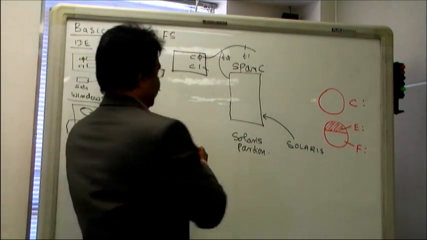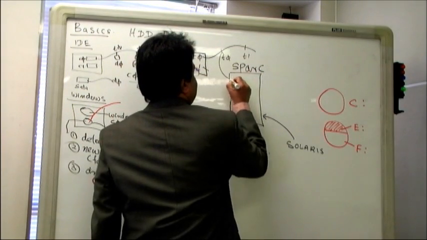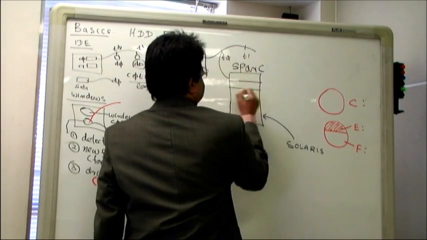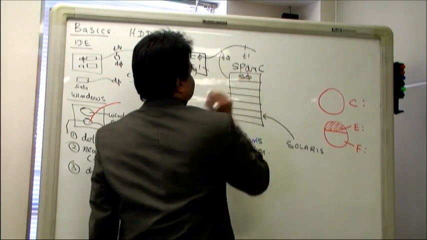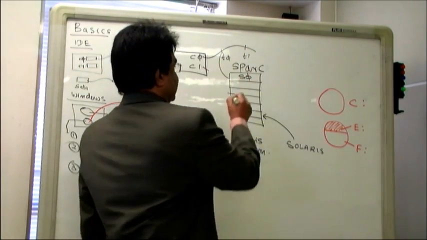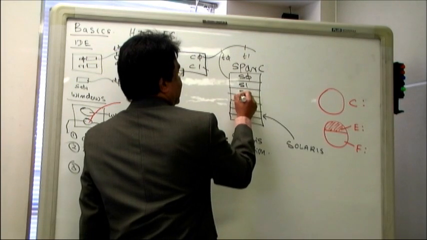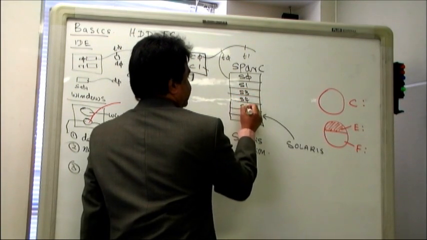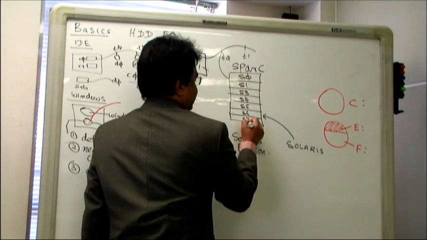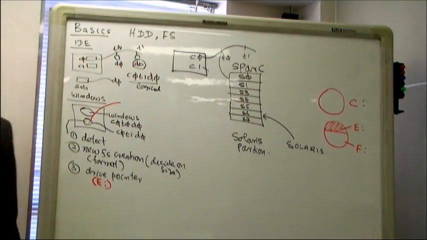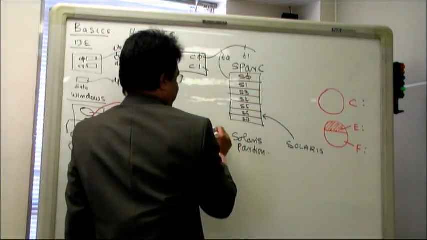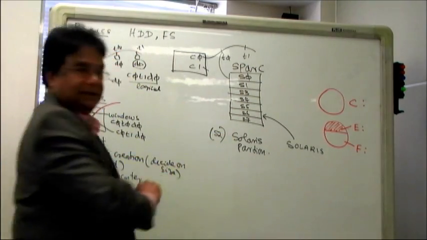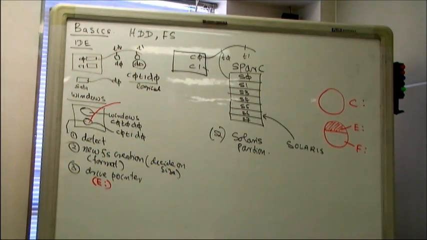And that partition can be divided into, in SPARC, 8 slices. Those are called slices. So S0, the first slice, the second slice is S1, S3, S4, S5, S6, S7. Why not S2? S2 is the entire Solaris partition. So we have 8 slices.